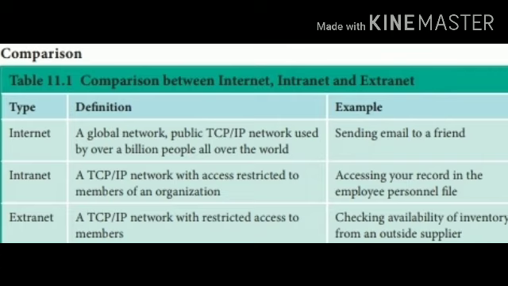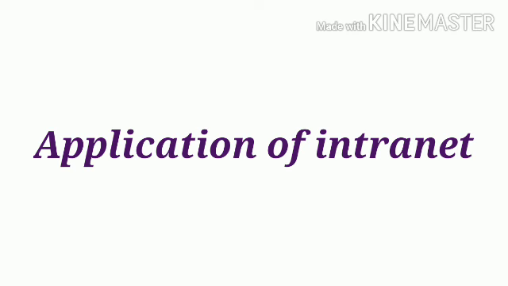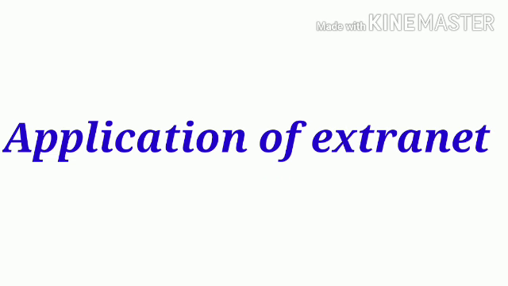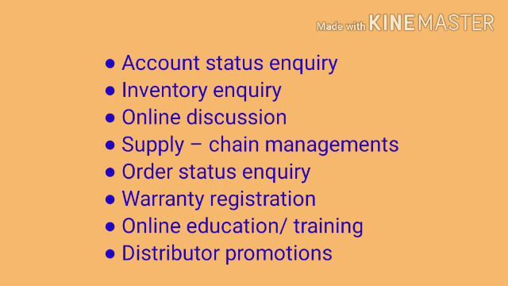Next one is applications of network. First one is application of intranet. It is mainly used for accessing the product and customer data, submission of reports, telephone directories, sharing of company policies and rules and regulations, distribution of circulars, office orders, etc. Next one is application of extranet, which is mainly used for online education or training, inventory inquiry, online discussion, order status inquiry, warranty registration, claims, etc.